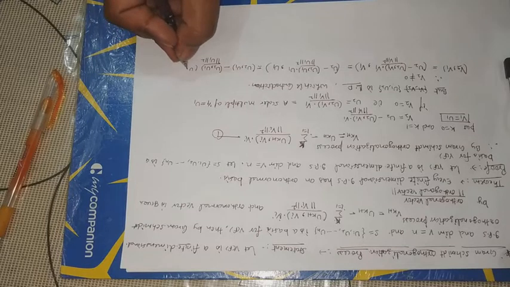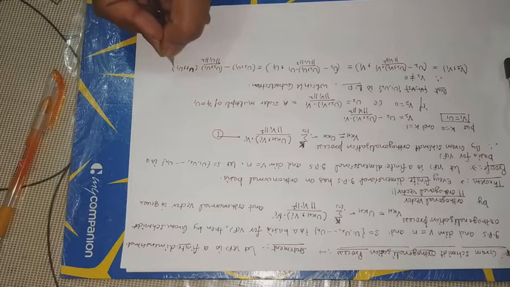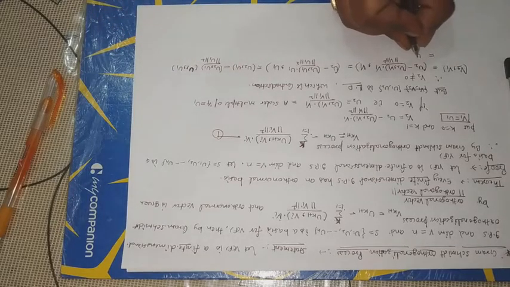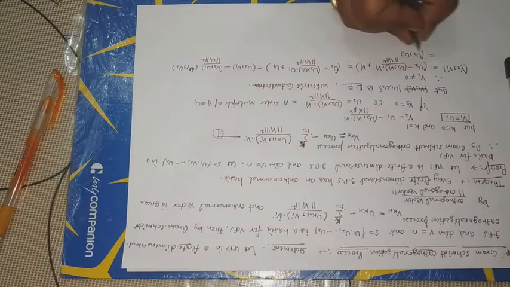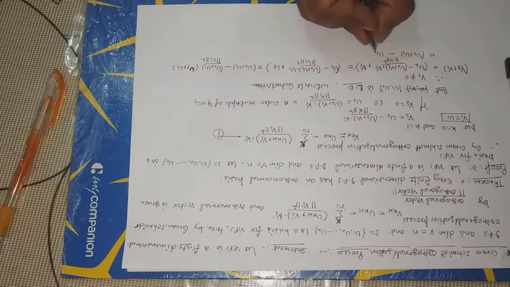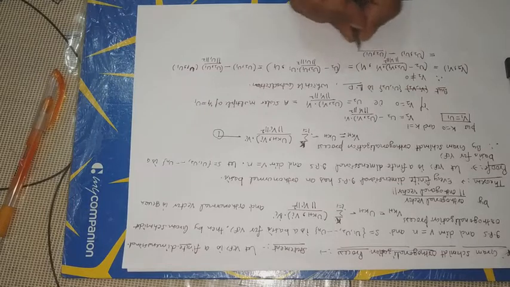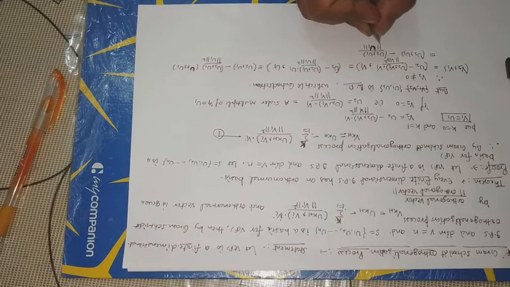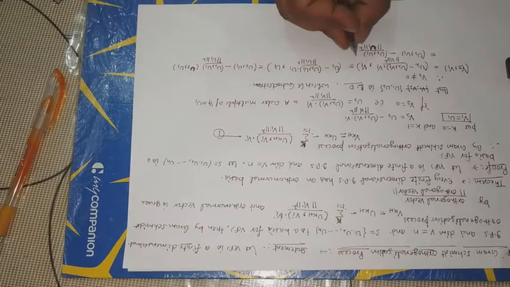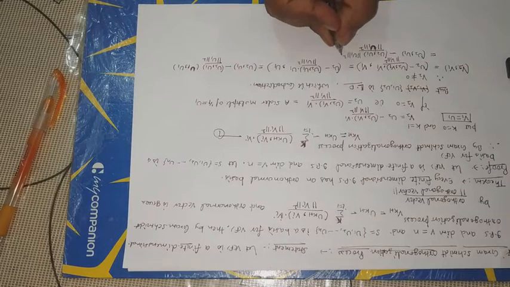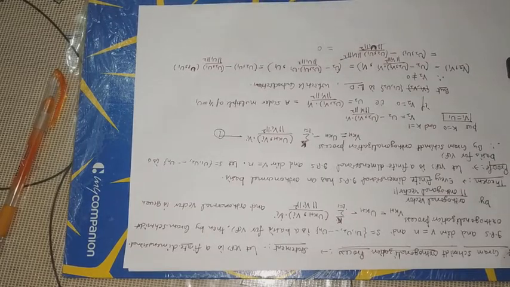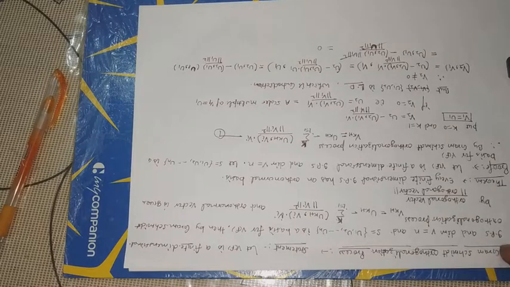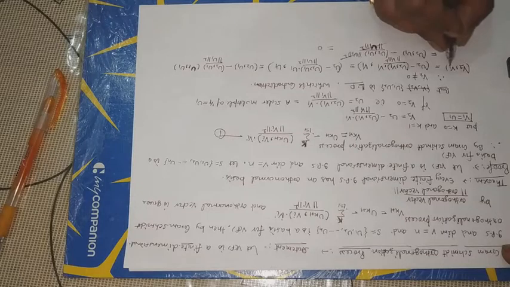Now u1 inner product with u1 is equal to u1 norm square. This cancels by this, and this is equal to 0. That is, we can say the inner product of v2 and v1 is equal to 0.